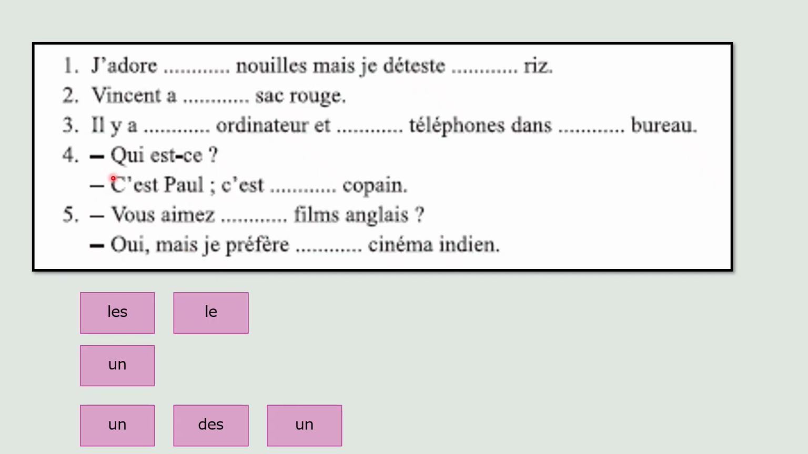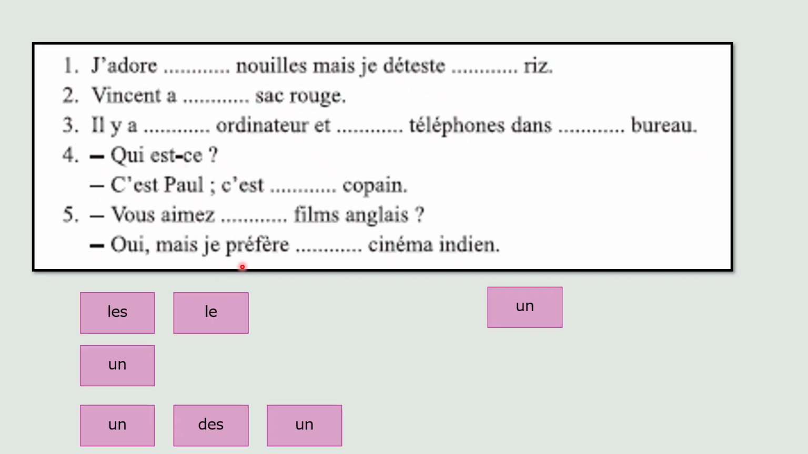Okay? Number 4. Qui est? Who's it? C'est Paul. C'est un ami. C'est un copain. Copain is a pal. It's a word for pal. So he's a friend. C'est Paul. You're meeting him for the first time. Law of first introduction. So c'est un copain. And then the last one again.